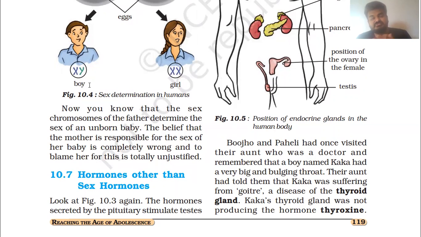But as we have studied, it is all about the man. If an X chromosome comes from his sperm, it will be a baby girl, because XX will be there, and if Y comes, then it will be a baby boy.